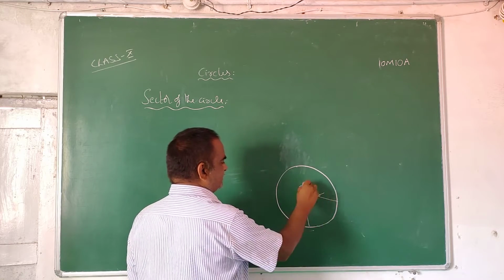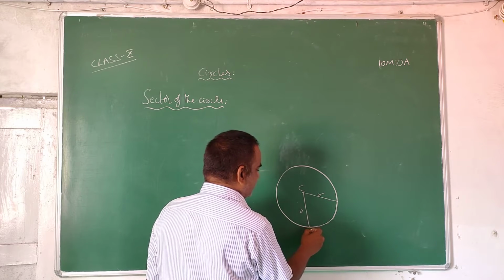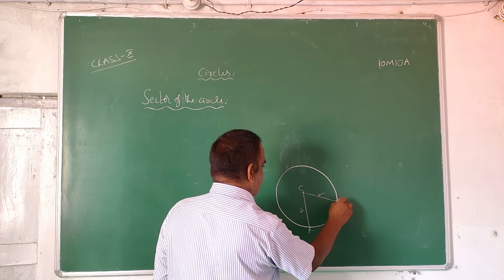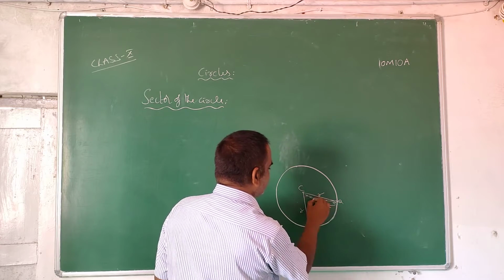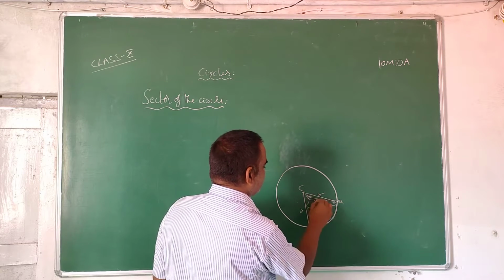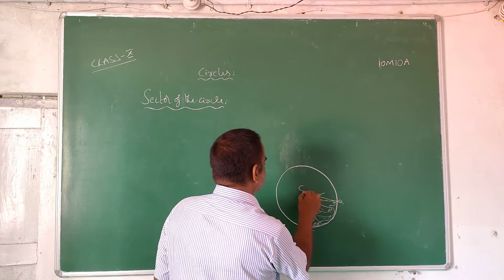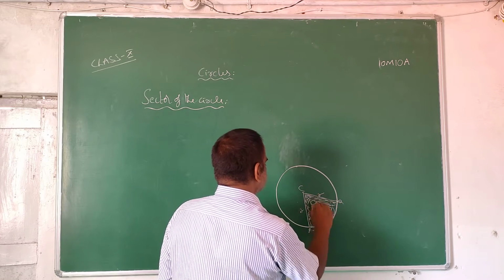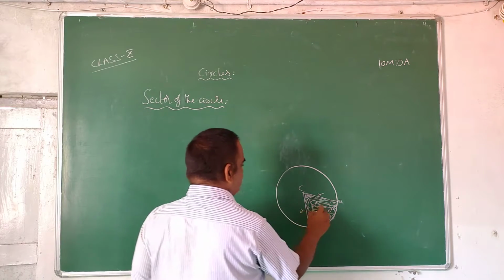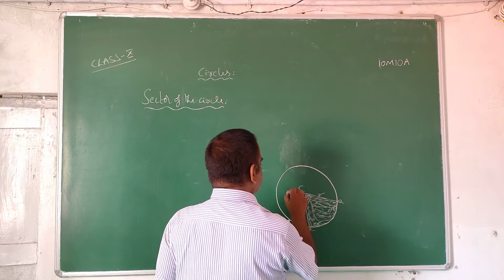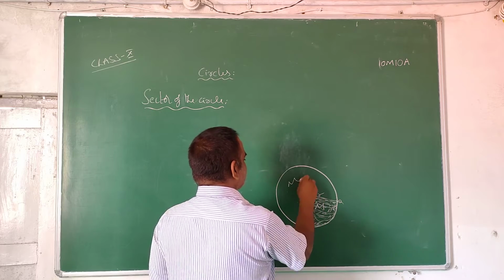See, this is a circle with center C. These are two radii. These are the endpoints of these radii. And this is the arc which is connecting the endpoints of these radii. Now, the region bounded between these two radii and this connecting arc is known as the sector of the circle. So this is a sector of the circle, and this is called the minor sector, and this is called the major sector.